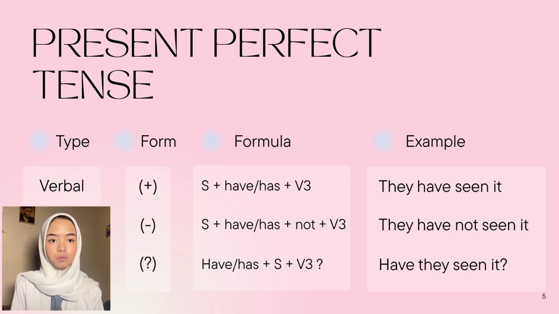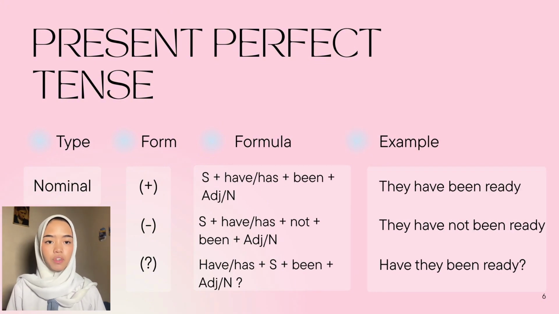And for the last form, it is the interrogative one, which is have or has plus subject plus verb 3. For example, have they seen it? And for the second type, we have the nominal one, which is in its positive form, subject plus have or has been plus adjective or noun. For example, they have been ready.